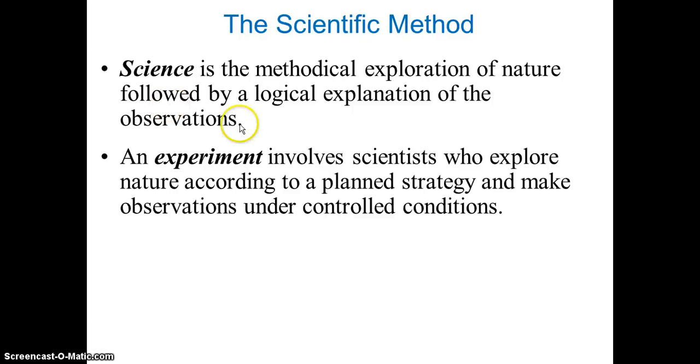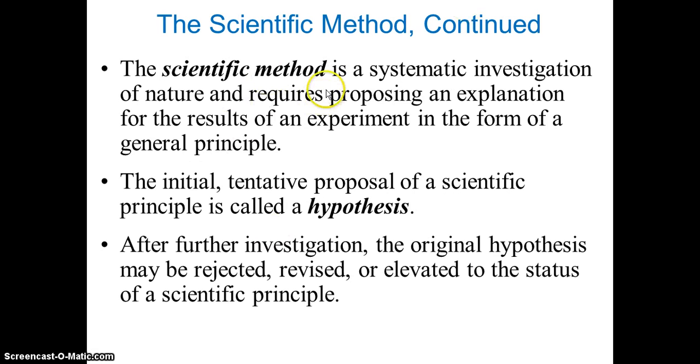So, what is science? Science is the methodical exploration of nature followed by a logical explanation of the observation. An experiment involves scientists who explore nature according to a planned strategy and make observations under controlled conditions. So that is a scientific method. Initially that's about the scientific method, and then it developed.